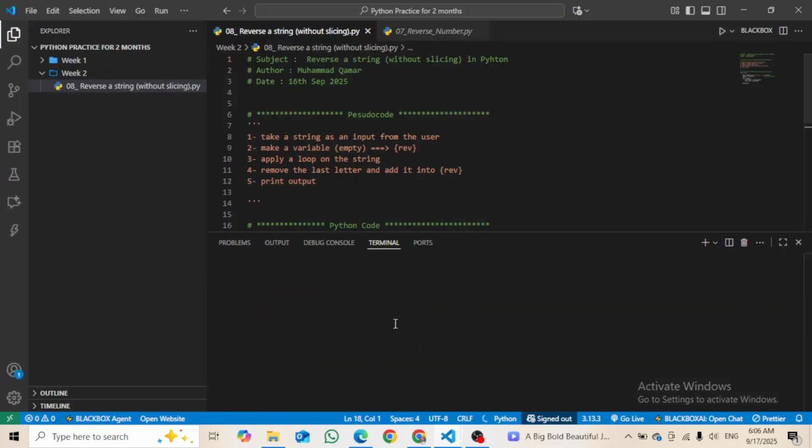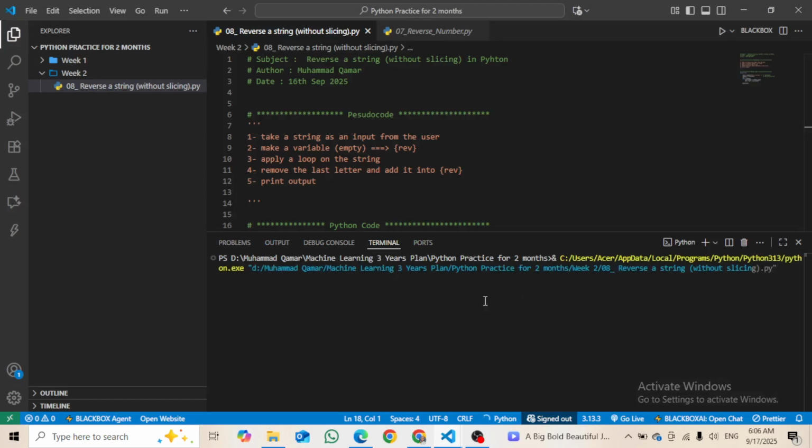Let me run it here, and I will write madam here. Here you can see that it is still madam. So it is basically a word, it is a palindrome. Palindrome means if we reverse a word and it remains the same, like racecar. Let's say I write racecar, and it is still racecar. Similarly level, it is still level. But if I write hello, it is not a palindrome. So this is what we call a palindrome basically.